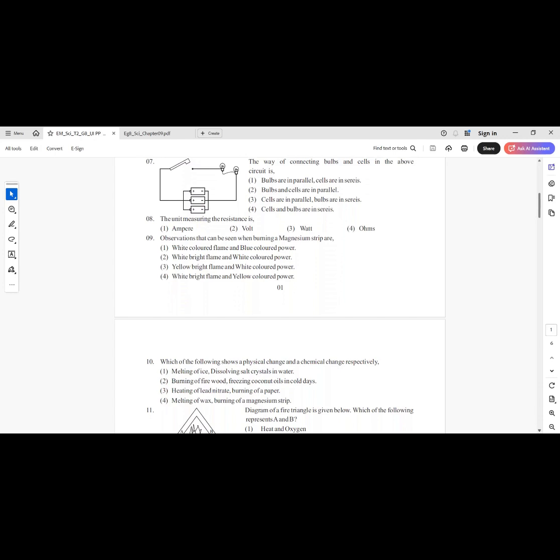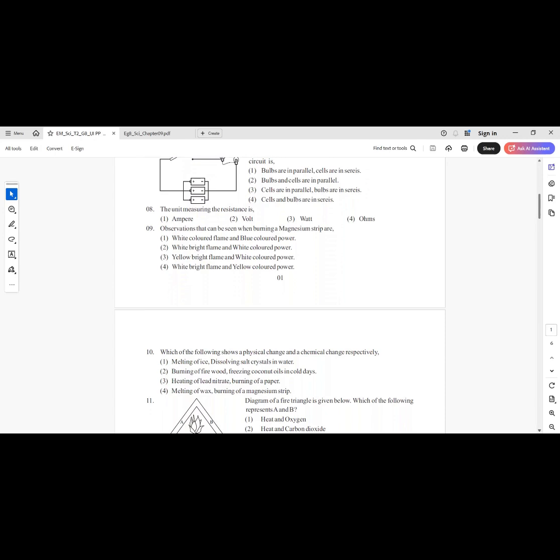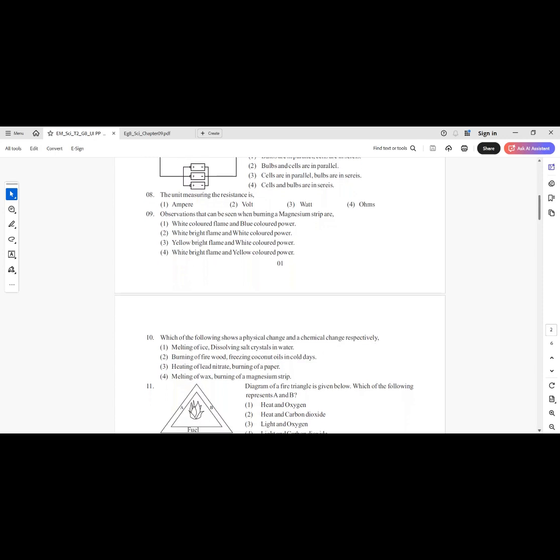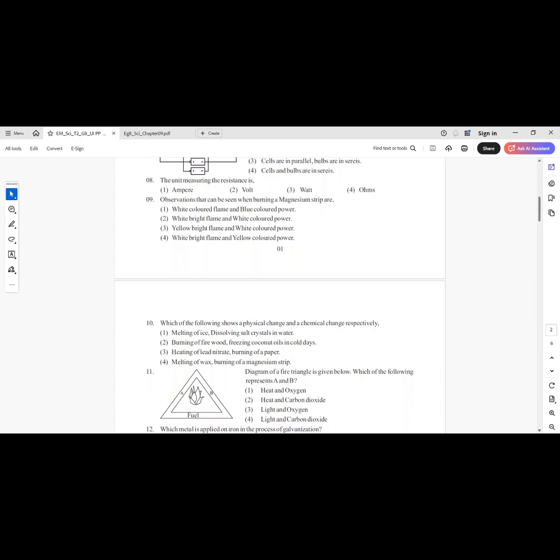Question number 9. Observations that can be seen when burning a magnesium strip are: answer 1, white colored flame and blue colored powder. Number 2, white bright flame and white colored powder. Answer 3, yellow bright flame and white colored powder. Answer 4, white bright flame and yellow colored powder. Answer number 2, white bright flame and white colored powder. Magnesium burns brightly and forms white ash, magnesium oxide. Therefore, answer number 2 is the correct answer here.